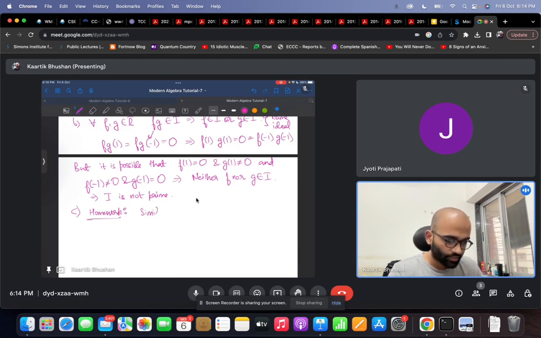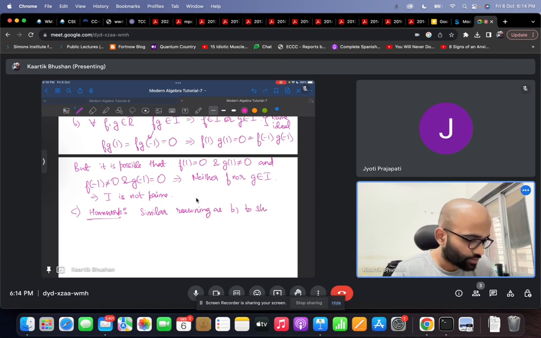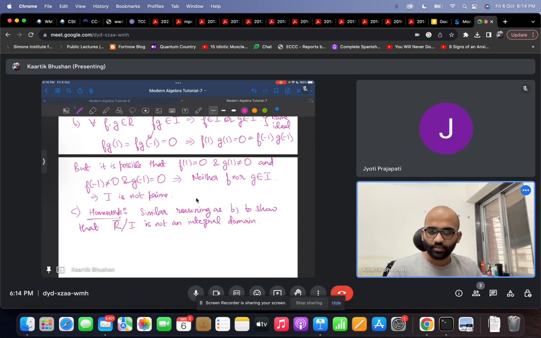Use similar reasoning as what we did for option B to show that the quotient ring R bar with I is not an integral domain. So in particular, you can take two different functions whose product is in I, but neither of them individually is in I.